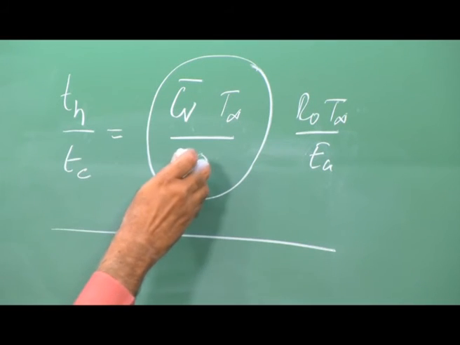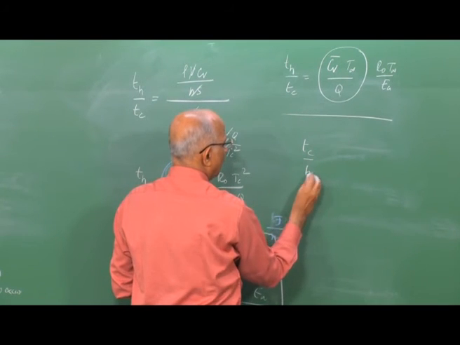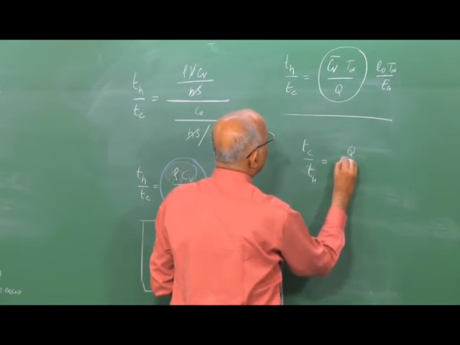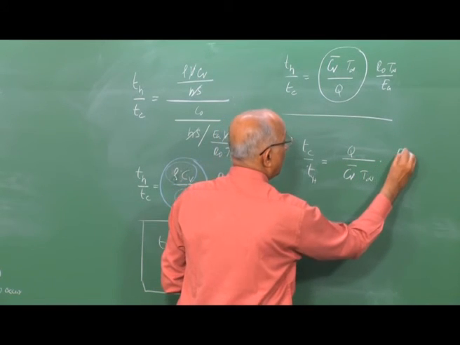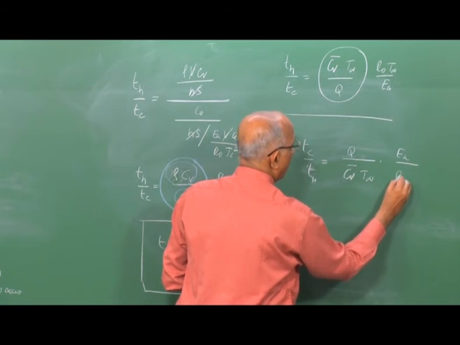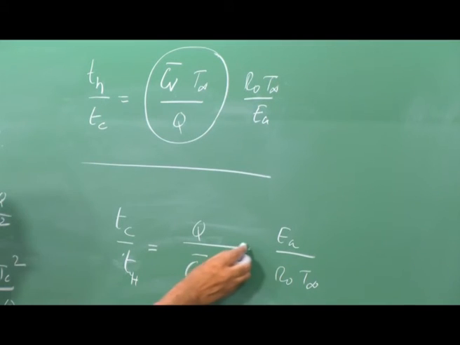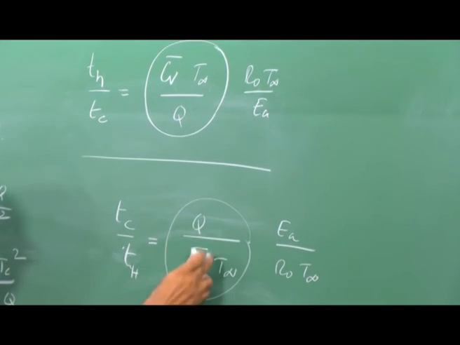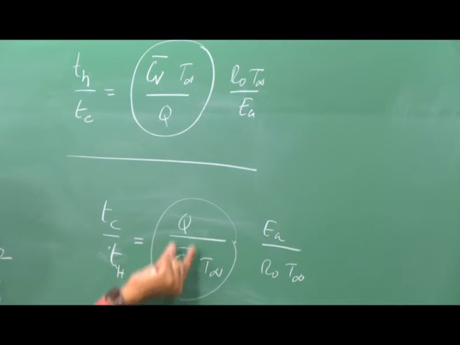Since we are looking at this divided by this, let us put it in terms of Tc by Th, which is equal to Q divided by Cv into T infinity multiplied by Ea divided by R naught into T infinity. Therefore, you see that this is a dimensionless number: the energy released per mole divided by the initial energy, which tells me how much heat is getting generated.